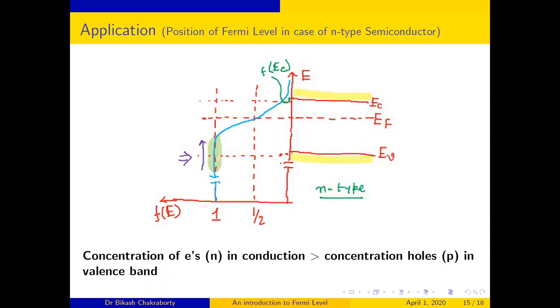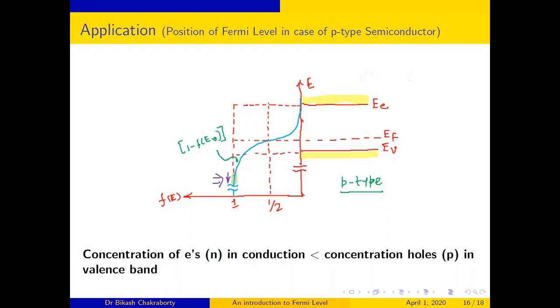Now, what will be the case in p-type semiconductor? Here, 1 minus f of EV has a greater value. Why? Because the concentration of electrons, that means n, in conduction band is less than the concentration of holes, that is p, in the valence band.